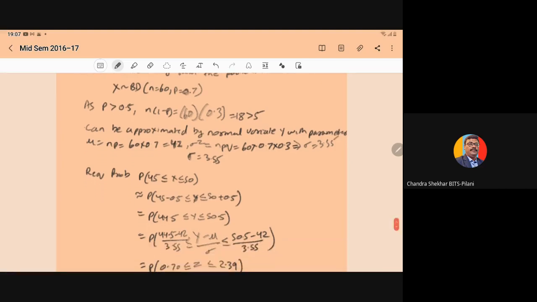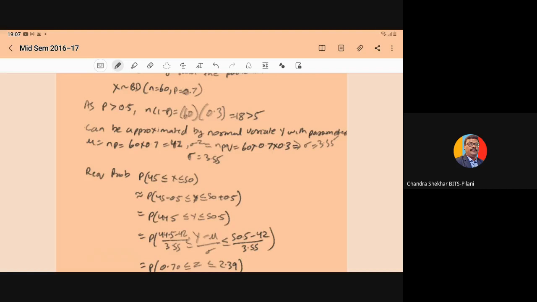Now we have to determine the probability that the number of recoveries will be between 45 to 50. So X is at least 45, at most 50. So X lies between 45 to 50. When we do the approximation, it is mandatory to apply the half unit correction.